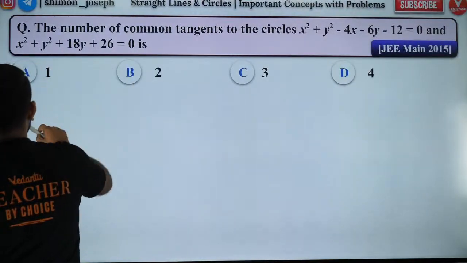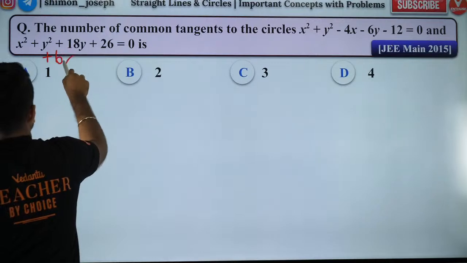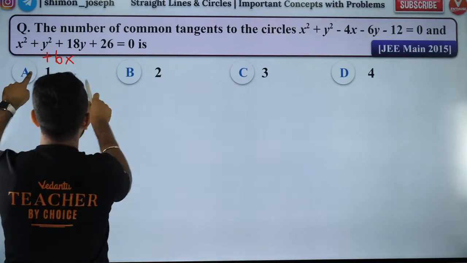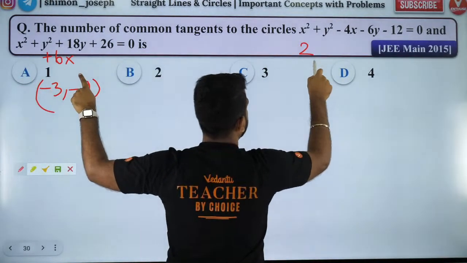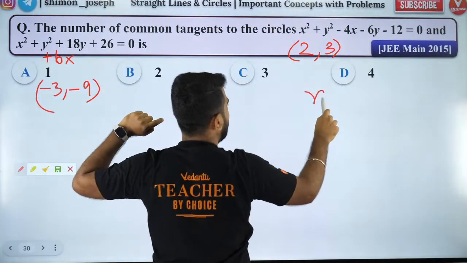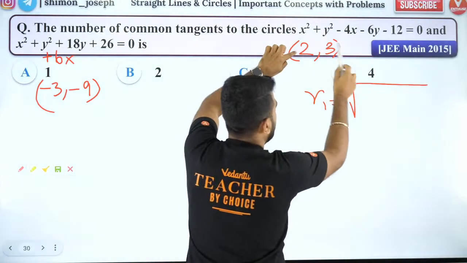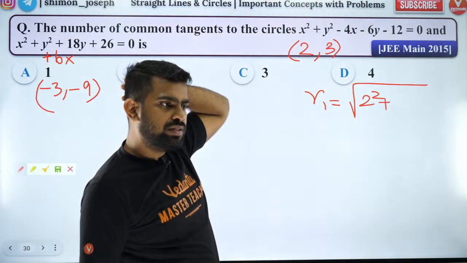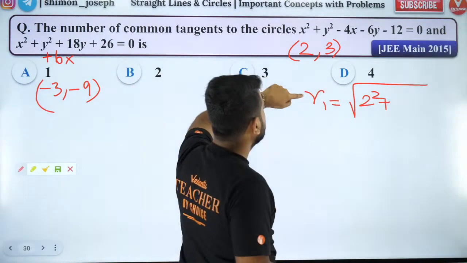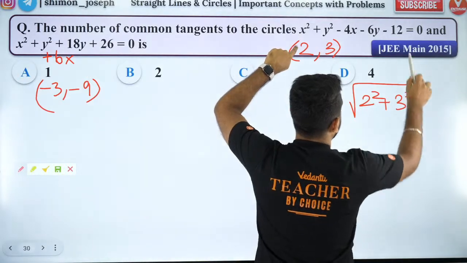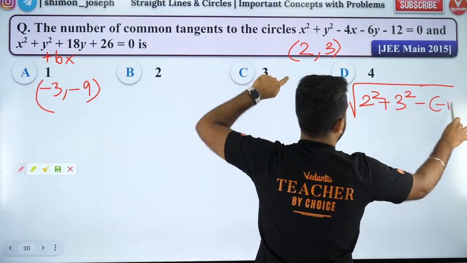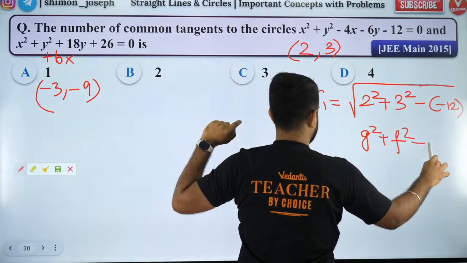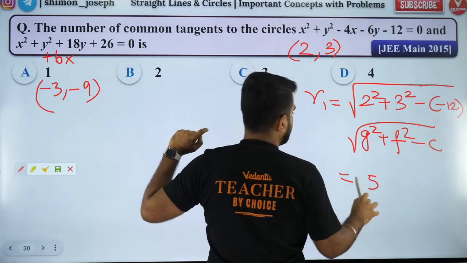Please listen carefully. So guys, here you are supposed to have a plus 6x. So center of this is minus 3 comma minus 9. Center of this is nothing but 2 comma 3. So R1 is root of center coordinate square minus of constant. So minus of minus 12. The formula is root of g square plus f square minus c. Okay, so R1 will be 5.